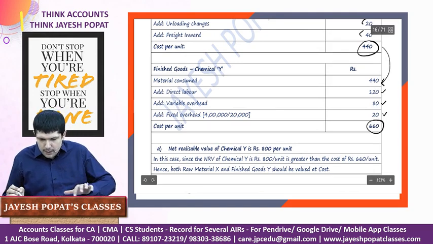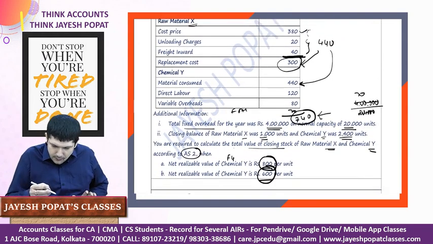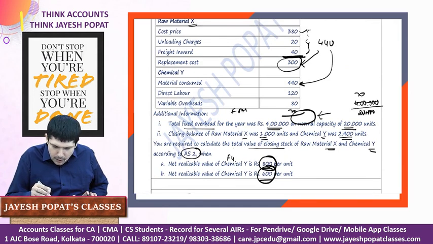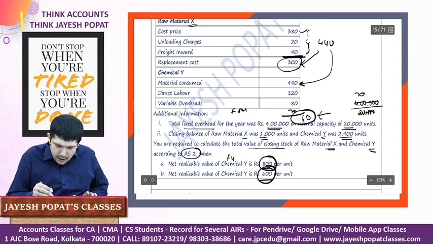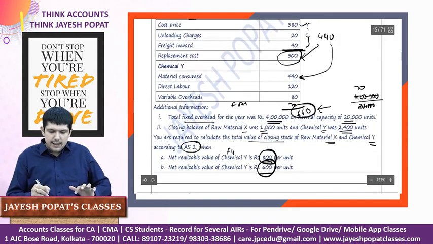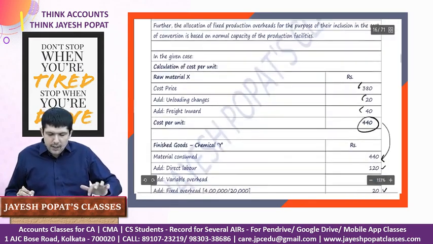I think I made a mistake while adding it here. It should not be 740. It should be 660. This works out to 0, 8 plus 2, 10, 12, 16, 16, 1. This is 660. So still in the second case, the NRV is 600 and this is 660. So the things remain the same.